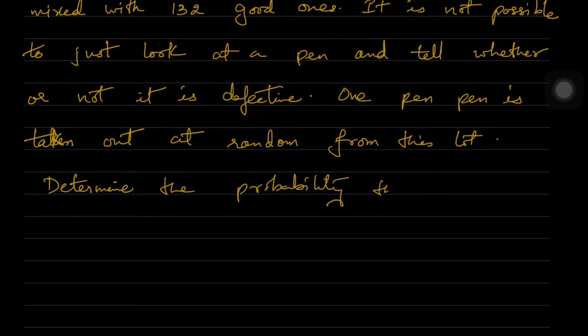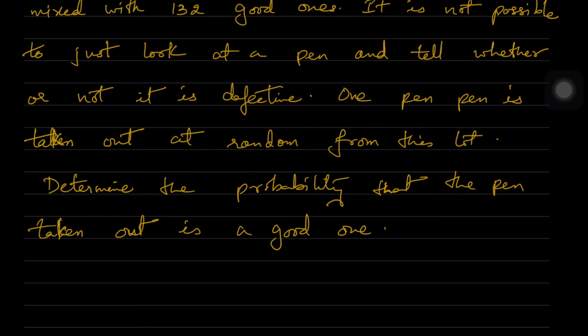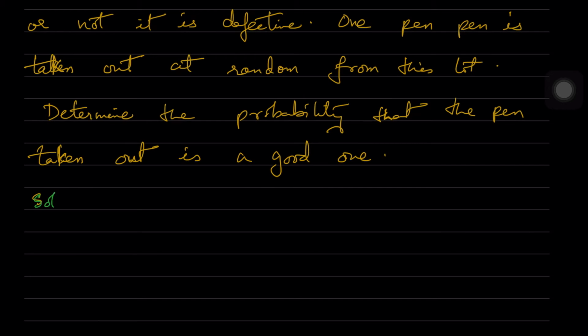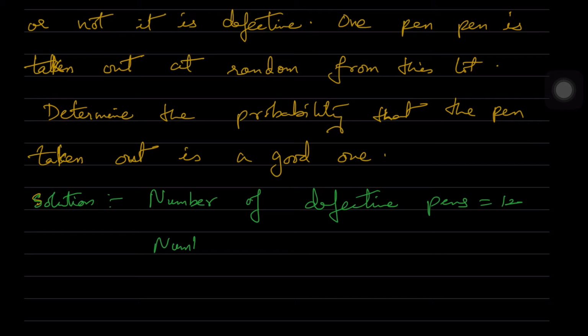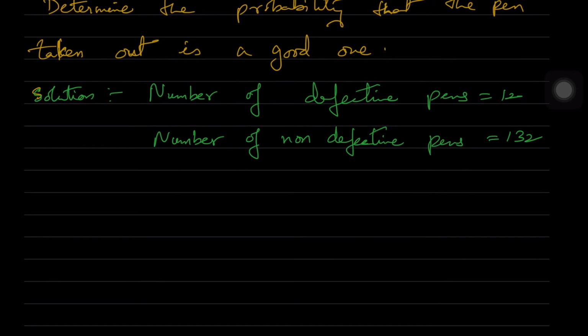So totally how many pens are we having? Defective pens are 12. Number of non-defective pens are 132. So total number of pens is equal to 12 plus 132, which is equal to 144. So these are the number of pens which you are having, whether defective or non-defective.